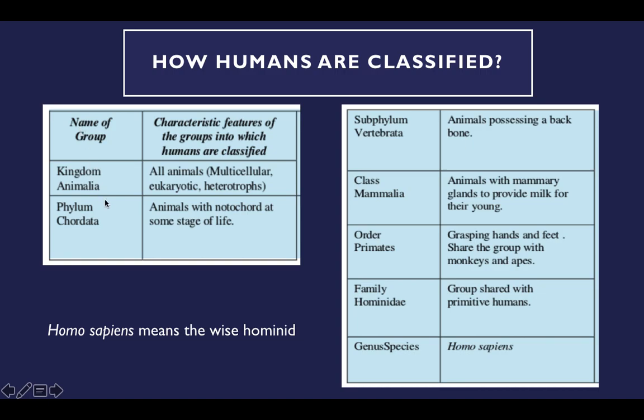So you can see that, as I told, kingdom, phylum, class, order, family, species. So the kingdom of humans is Animalia, that is they come under the animal kingdom. All animals are multicellular and eukaryotic, that is, eukaryotic means they have a well developed nucleus. Fine. And heterotrophs, they eat other animals. They don't produce their own food. In phylum category, Chordata, that is animals with a notochord at some stage of life.